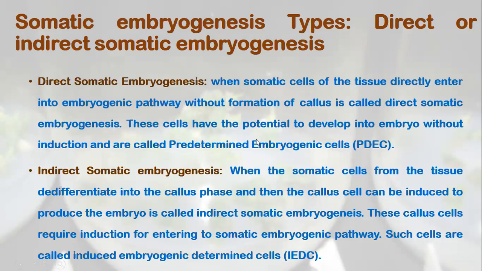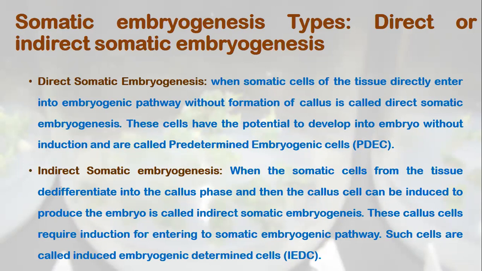So say in the embryonic stage we have a large number of these predetermined embryogenic cells, and given the culture conditions only, they do not require any induction, and do not need to acquire the competence. They already have the competence. They can enter into the process of embryogenesis.